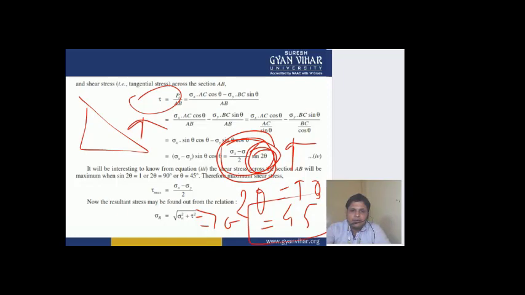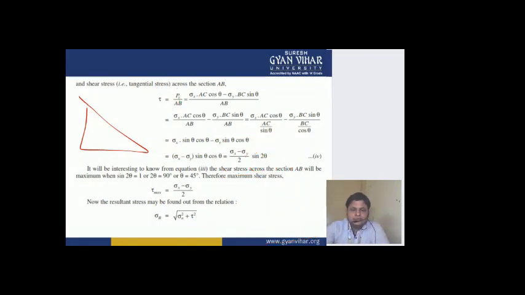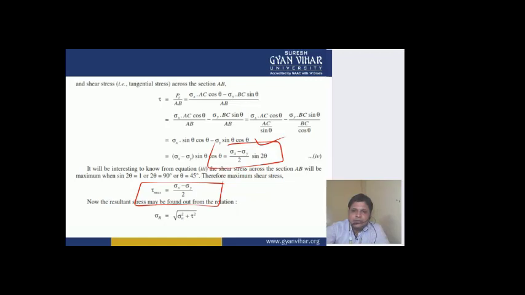This we have already calculated in our previous lecture also. So now what is the maximum value expression? For the maximum value expression, put this theta value equal to 45 degrees in this expression. If you put theta as 45 degrees, the expression simplifies in this way. So tau max, the maximum shear stress, is equal to sigma x minus sigma y by 2. And lastly, the final formula is that of resultant stress, and we all know that the resultant stress can be calculated by the square root of sigma n square plus tau square.